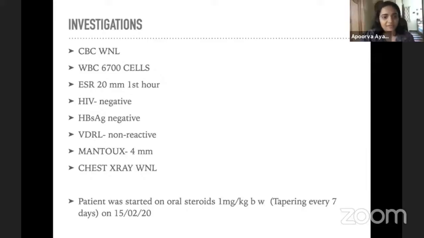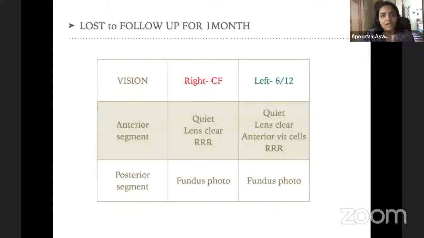Admittedly, we just did a VDRL. We didn't do a TPHA. The rest of the investigations looked fine, as in the Mantoux was negative, the chest X-ray was pristine. He was started on oral steroids 1 milligram per kg body weight. This was in February 2020.